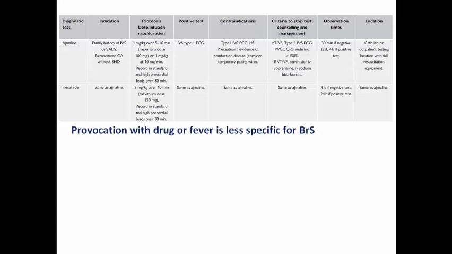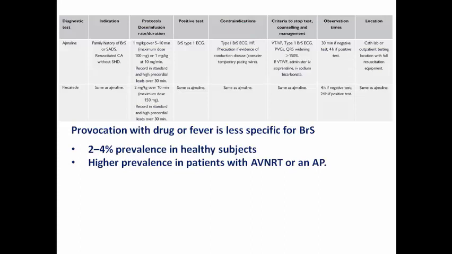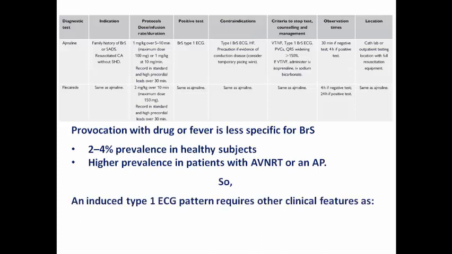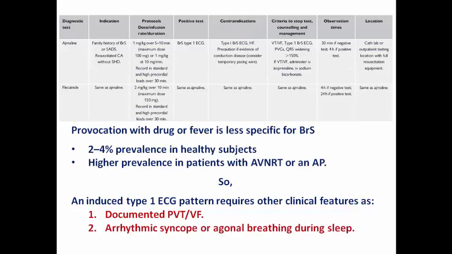But the problem is that provocation with drug or fever is less specific for Brugada syndrome, as there is a 2 to 4% prevalence in healthy subjects to have a positive test, and higher prevalence in patients with AVNRT or even an accessory pathway, showing the features of type 1 Brugada syndrome, and the patient doesn't actually have Brugada. And so, to diagnose an induced type 1 ECG pattern with a challenge test, it is required to have other clinical features like documented polymorphic VT or VF, arrhythmic syncope, or agonal breathing during sleep, because sometimes the patient may develop the ventricular arrhythmia during sleep.